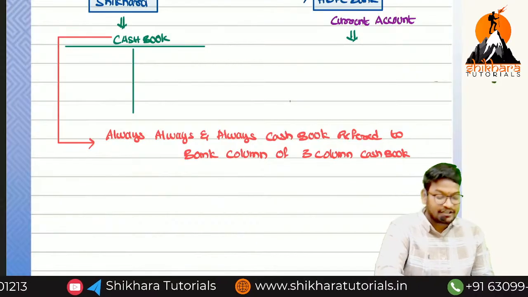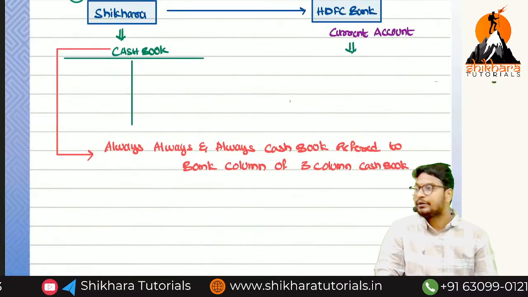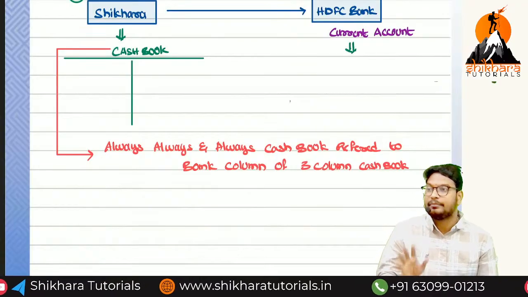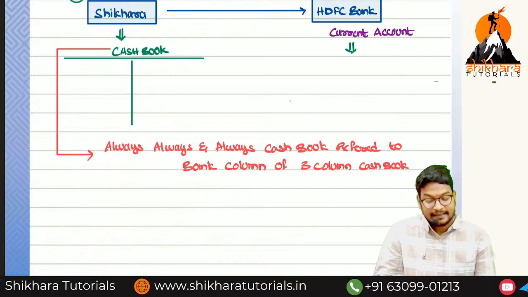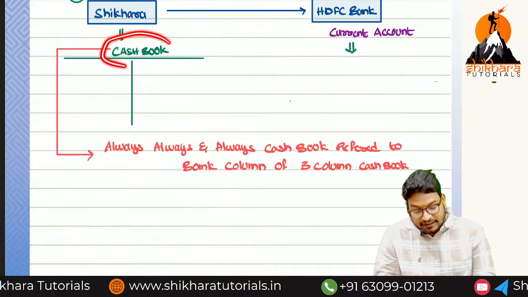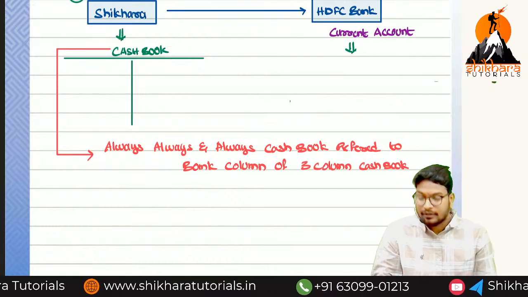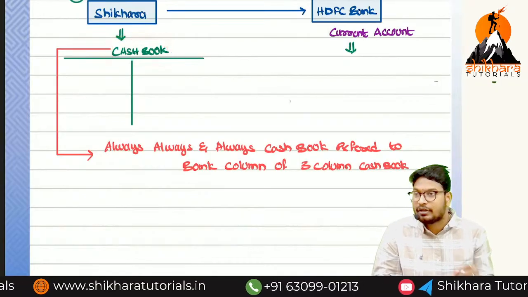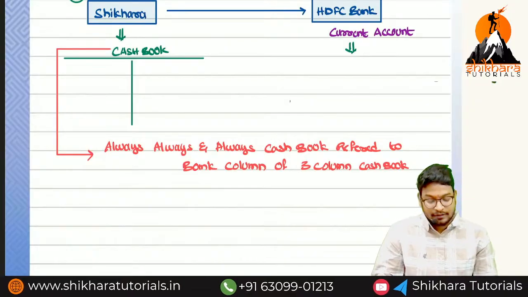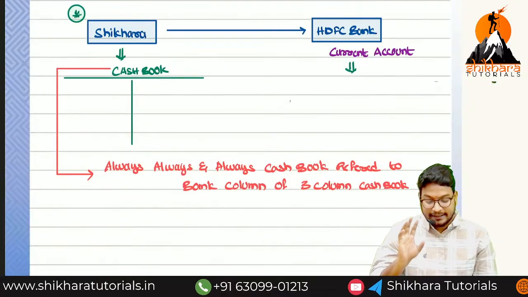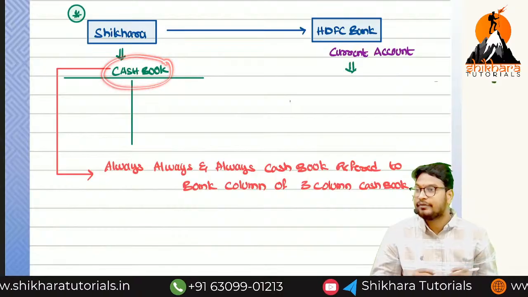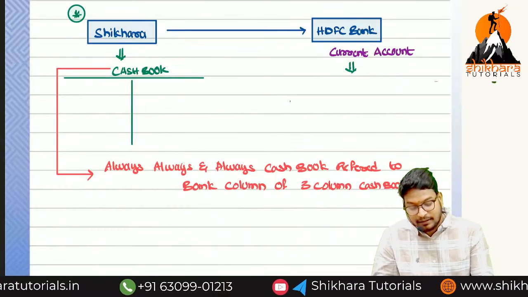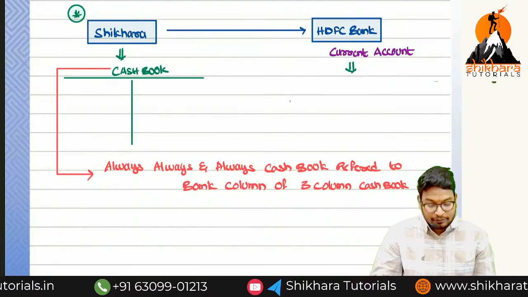What is the meaning of cash book? Which column we need to consider? Only the bank column we need to consider in the 3-column cash book. Don't take it as cash book meaning it is not a bank account. It is a bank account, but in the 3-column cash book, only the bank column we need to consider. So now I have clearly given the picture about the meaning of cash book. Are there any doubts? In the cash book we are going to follow which rule? Real account rule.